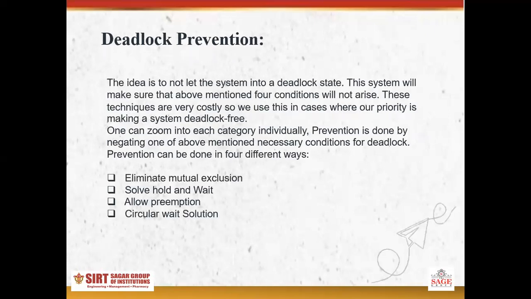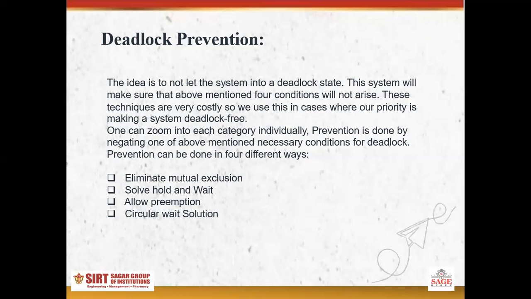Number second, deadlock prevention. In deadlock prevention, the system makes sure the four mentioned conditions will not arise: mutual exclusion, no preemption, hold and wait, and circular wait. These techniques are very costly, so we use them where our priority is making a system deadlock free.